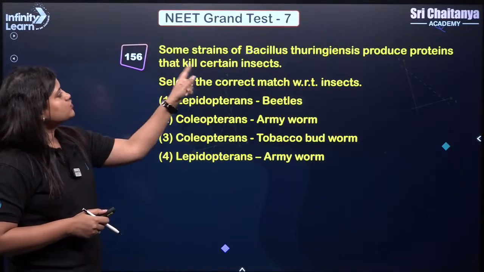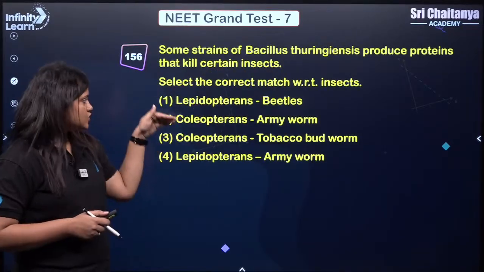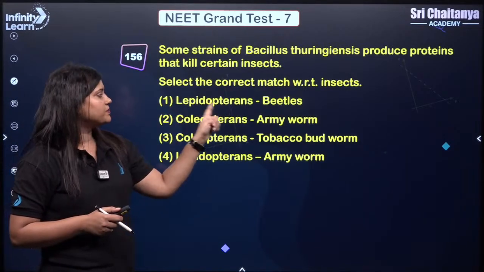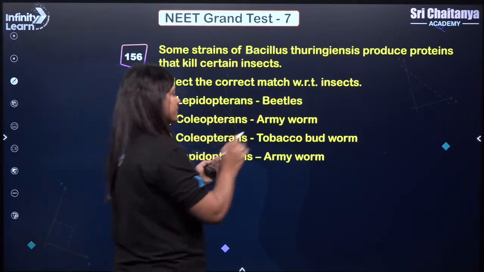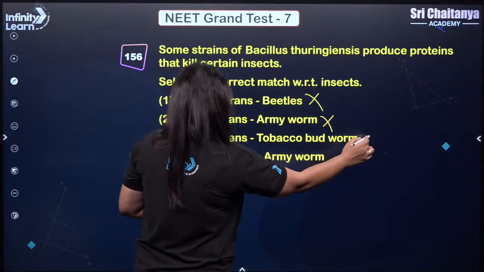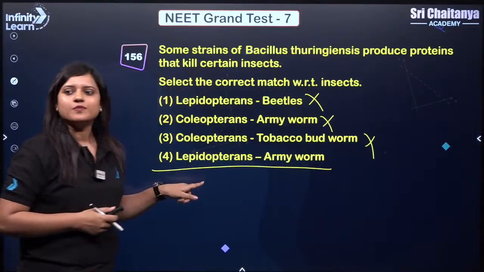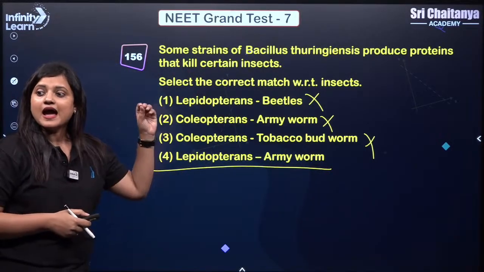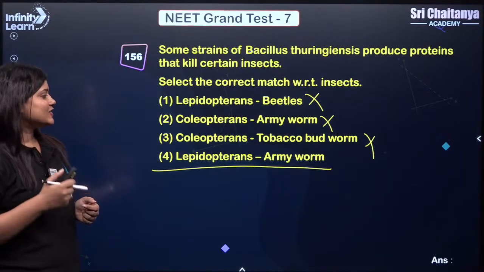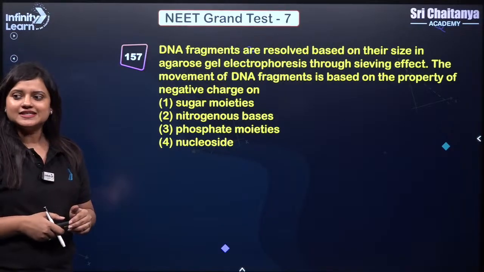Next. Some strains of Bacillus thuringiensis produce protein that kills certain insects. So these are certain names and examples of insects. Coleopterans are beetles, not armyworm. Coleopterans are not tobacco budworm, but Lepidopterans are armyworm. So correct answer is 4 and it is given in NCERT. Yes. So correct answer should be 4.